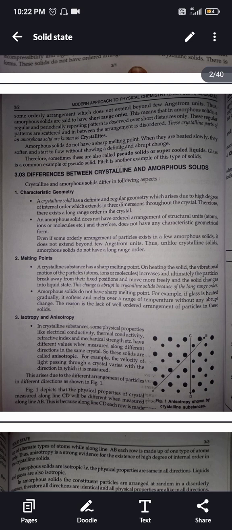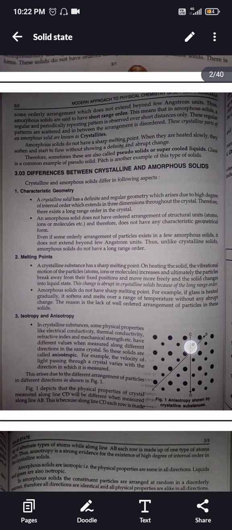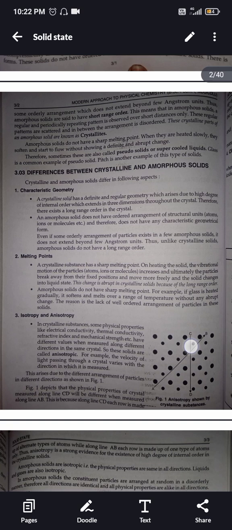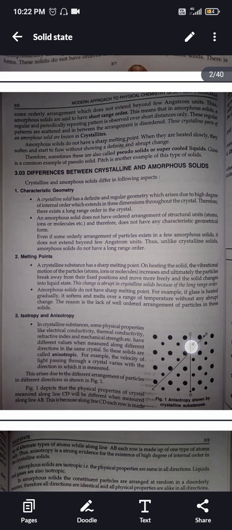Differences between crystalline and amorphous solids. Crystalline and amorphous solids differ in the following aspects. Characteristics: geometry. A crystalline solid has a definite and regular geometry which arises due to a high degree of internal order which extends in three dimensions throughout the crystal. Therefore, there exists a long range order in the crystal.